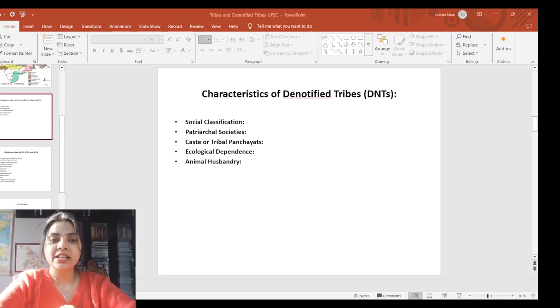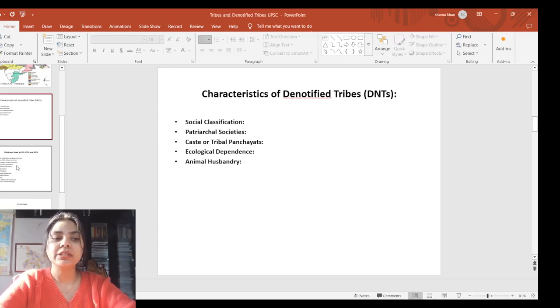Next, animal husbandry. Domestication of animals plays a vital role in the DNT economy. They trap, hunt, sell and utilize various animals including monkeys, bullocks, cows, sheep, foxes and snakes. These animals serve both as a source of subsistence as well as trade.